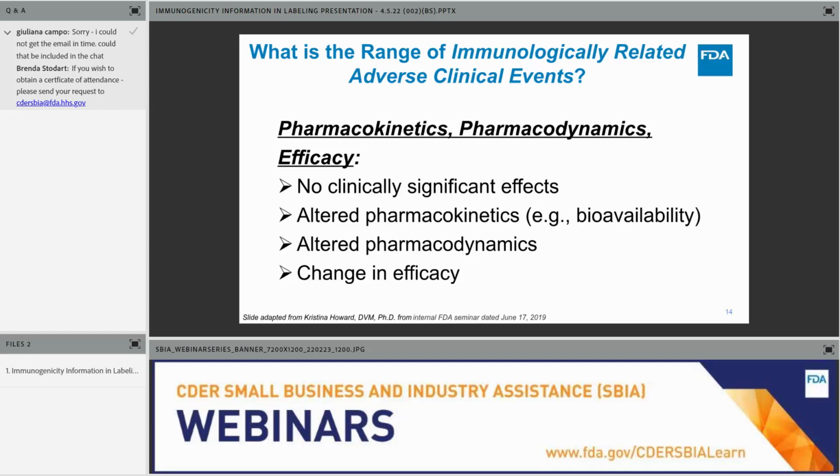Pharmacodynamics and/or efficacy may be impacted. Decreased exposure due to the formation of anti-drug antibodies could also lead to a decrease in efficacy. There are also cases when the impact on pharmacodynamics or efficacy are independent of the impact on pharmacokinetics.